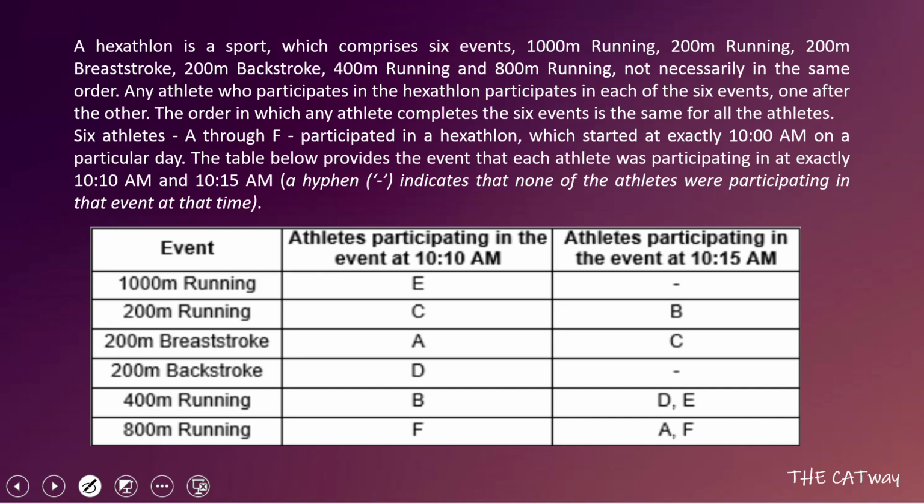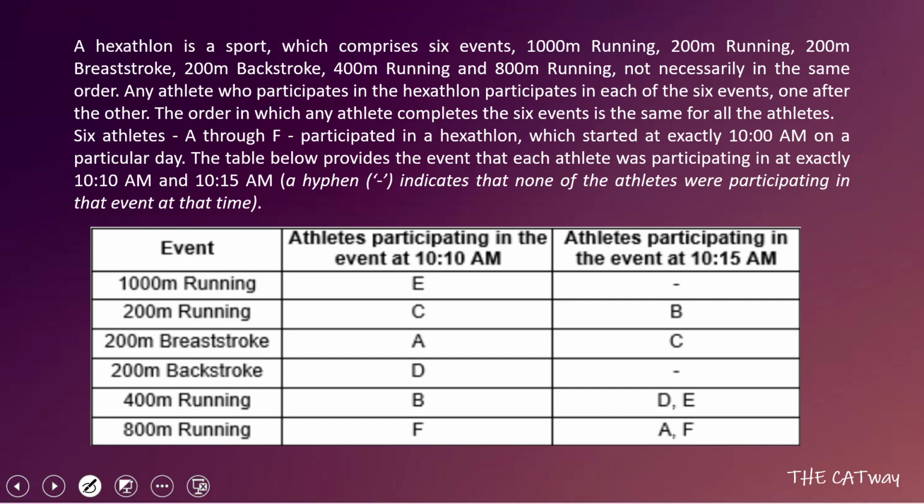Now let's roll in for today's question. A hexathlon is a sport which comprises 6 events: 1000-meter running, 200-meter running, 200-meter breaststroke, 200-meter backstroke, 400-meter running, and 800-meter running, not necessarily in the same order. Any athlete who participates in the hexathlon participates in each of the 6 events, one after the other. The order in which any athlete participates in the 6 events is the same for all athletes.